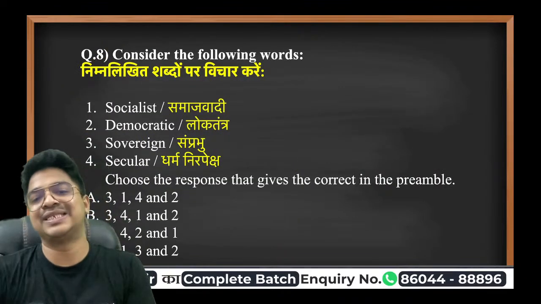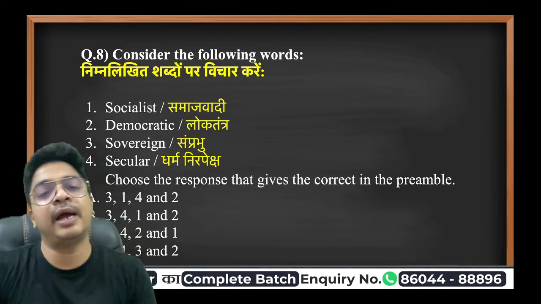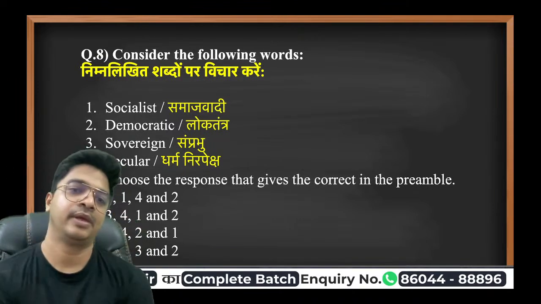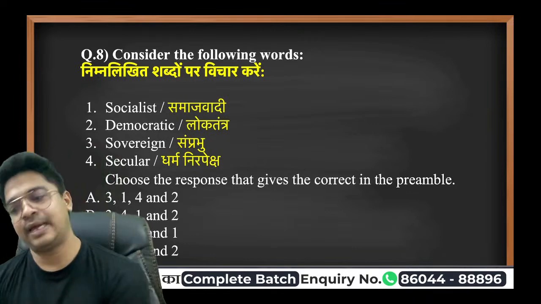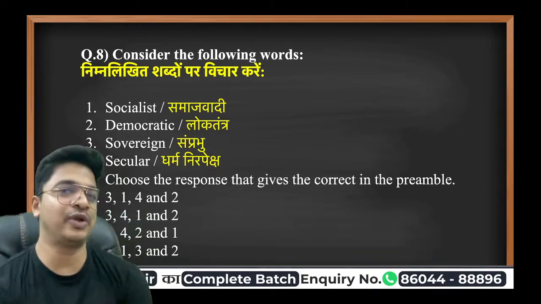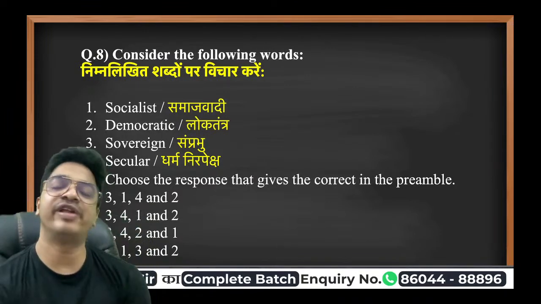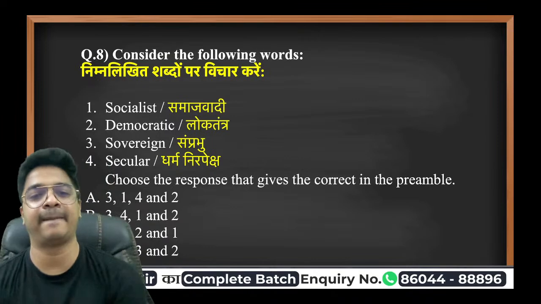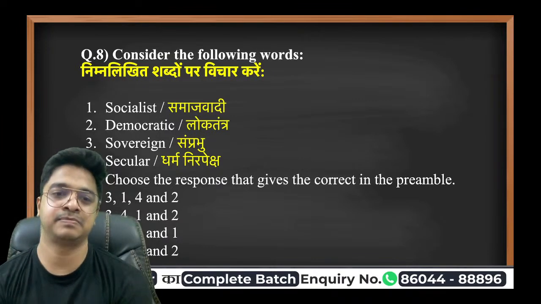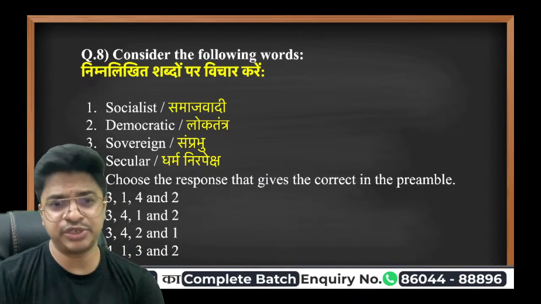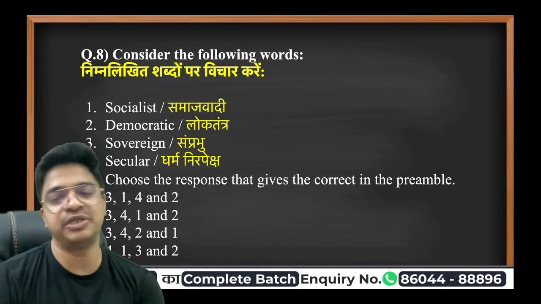Now, sovereign, socialist, secular, democratic: in which particular order have they been given in the preamble of the country? We, the people of India, having solemnly resolved to constitute India into a sovereign, socialist, secular, democratic republic, and to give to ourselves the Constitution of India.